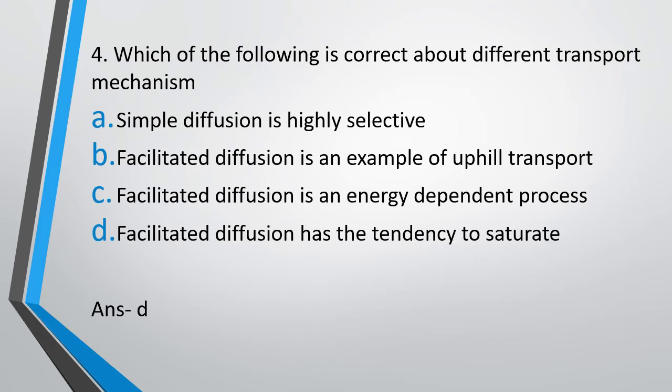Plus the second option is also incorrect. Facilitated diffusion is an example of uphill transport? That's wrong. Uphill means from low concentration to high concentration. That's incorrect. Even facilitated diffusion, though facilitated by various proteins, requires a concentration gradient. And option A is obviously incorrect, as simple diffusion is a simple process of diffusion. There is no selectivity.